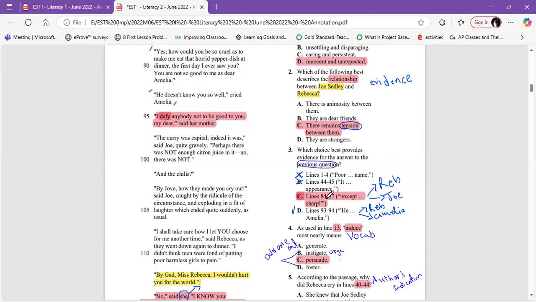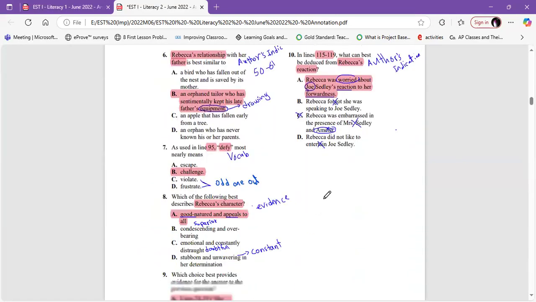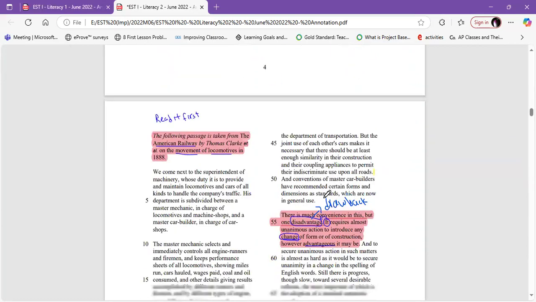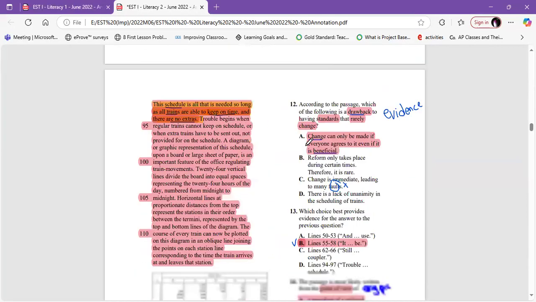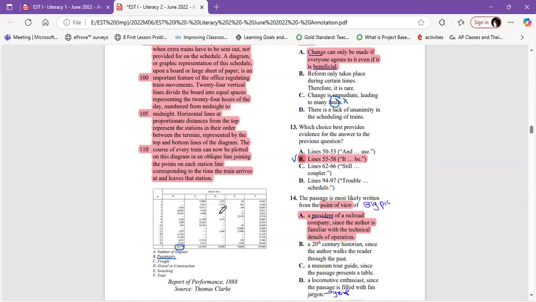The question after is number 13. Let's read the blurb. The following passage is taken from The American Railway by Thomas Clerk et al. on the movement of locomotives in 1888. So it's social science.